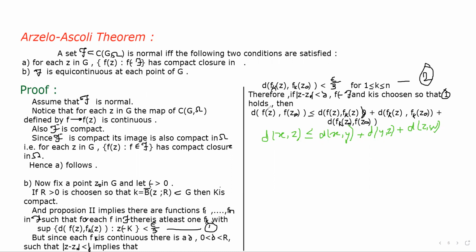Look here, d(f(z), f(z0)) is less than or equal to d(f(z), fk(z)) plus d(fk(z), fk(z0)) plus d(fk(z0), f(z0)).